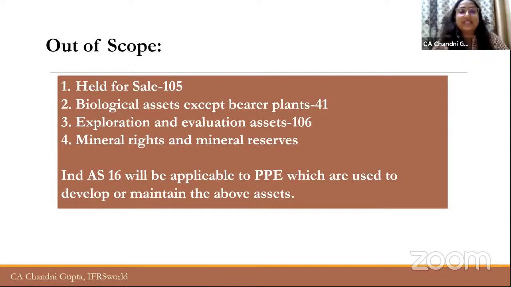So this thing we need to keep in mind, even though the asset is not directly used to give benefits, but it is used to develop or maintain these assets which are excluded from Ind AS 16, in that case also that particular PPE will be covered by Ind AS 16.